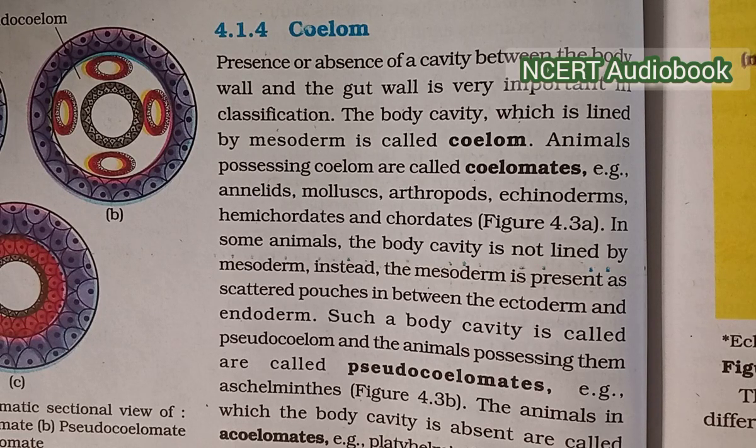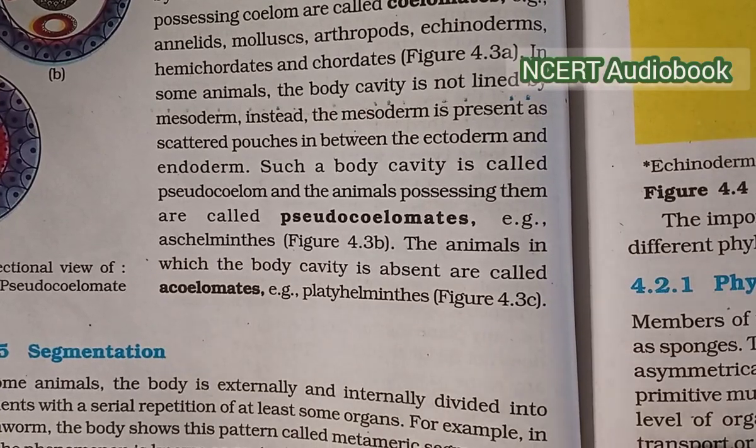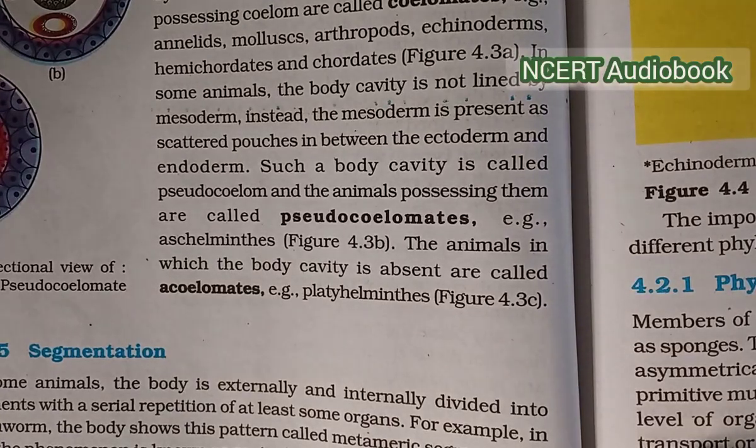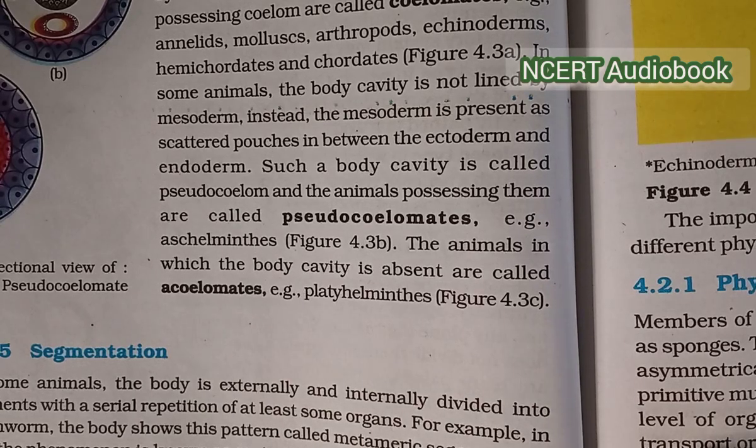Instead, it presents scattered pouches in between the ectoderm and endoderm. Such a body cavity is called pseudocoelom, and the animals possessing it are called pseudocoelomates, that is Aschelminthes. The animals in which the body cavity is absent are called acoelomates, that is Platyhelminthes.